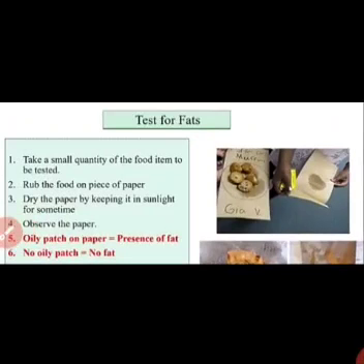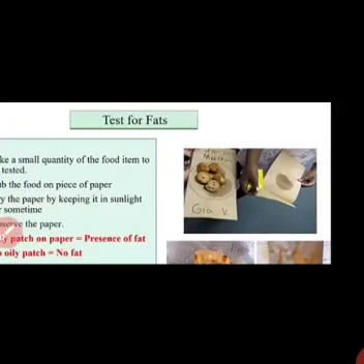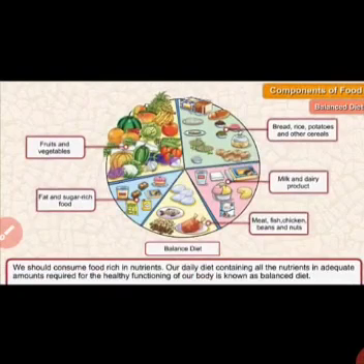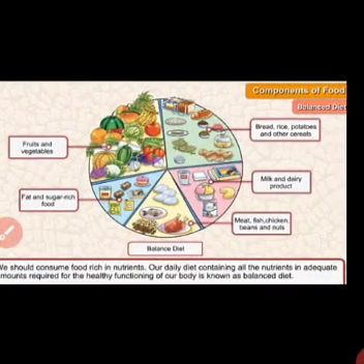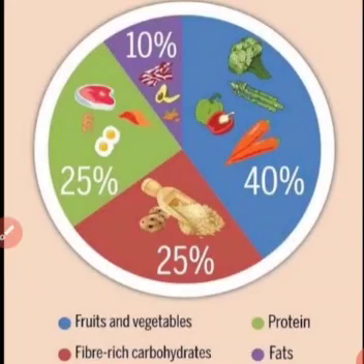It is one of the most important topics of our chapter number 2. Balanced diet. What is balanced diet? Balance means taking every nutrient in proper and adequate amount. From this pie chart, what are you thinking about? Okay, let me tell you. This pie chart shows what kind of nutrient or what kind of food stuff we have to take in what amount. The colors also show different nutrients.